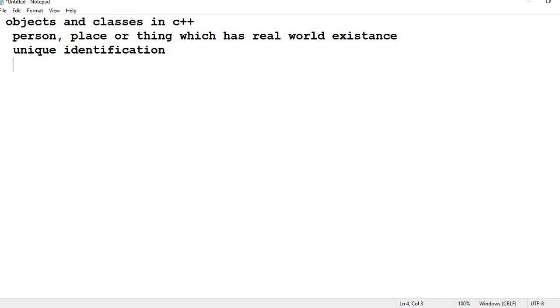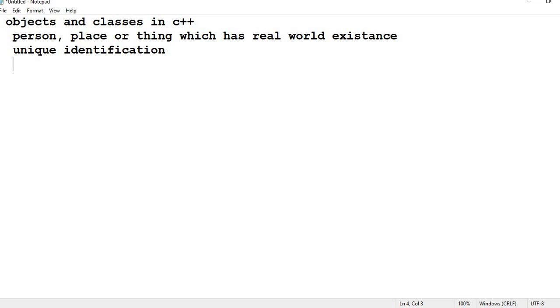Next, every object is associated with data and functions that define some meaningful operation to be performed on that object. Each and every object will have some data to store and some functions to perform operations on that data. Objects which exhibit the same behavior are grouped together and represented as a class. So now we are talking about a class.